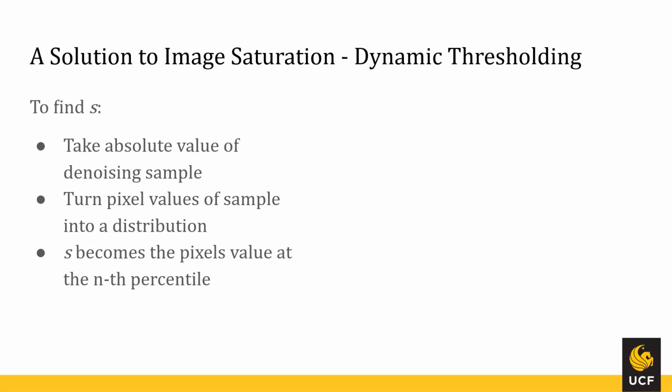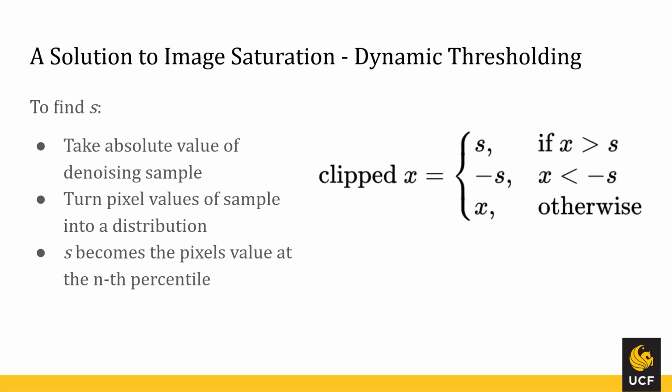The authors don't specify how they determine the percentile, just that you choose some percentile, but whatever percentile you choose, the pixel value at that percentile becomes S. Then from there, you clip the current denoising sample to be within the bounds of -S and S. And then finally, you divide all of the pixel values by S. What this does is it actually pushes the pixel values inward rather than just holding them at the edges, like static thresholding was doing. And as you'll see, this helps a lot, and it actually stops the saturation altogether.